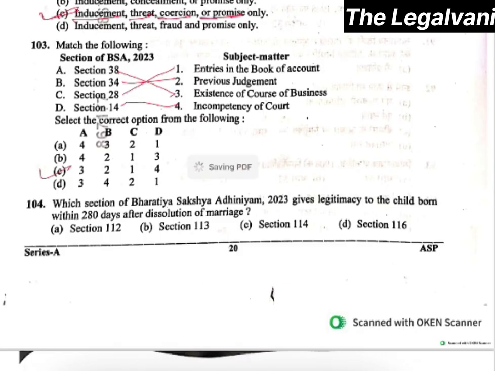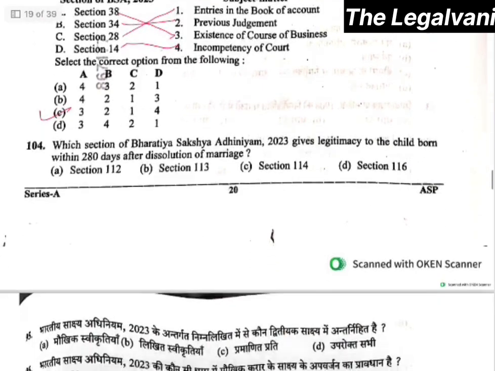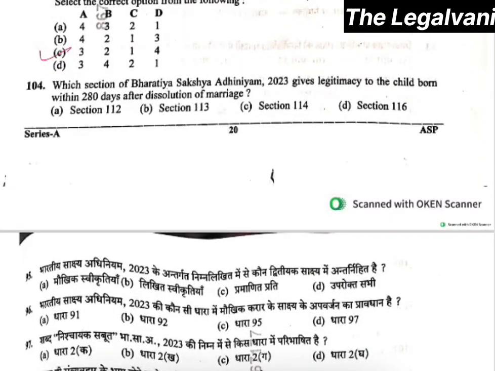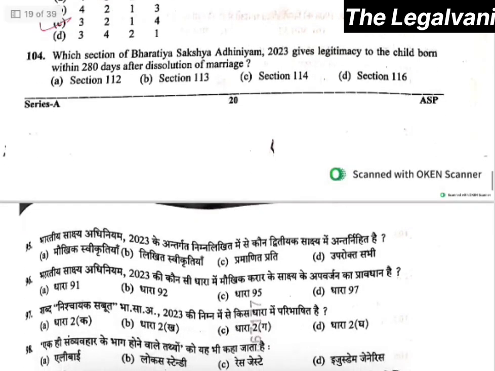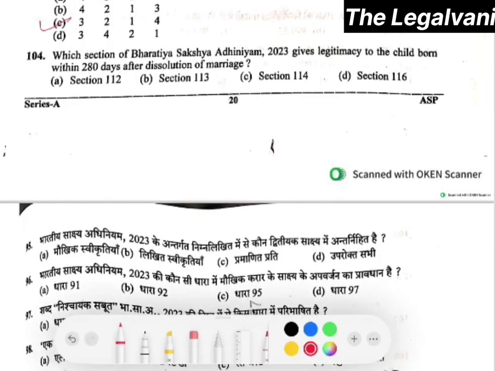Now, moving towards question number 104. Which section of BSA 2023 gives legitimacy to the child born within 280 days after dissolution of marriage? Here the right answer will be section 116. That is option number D.